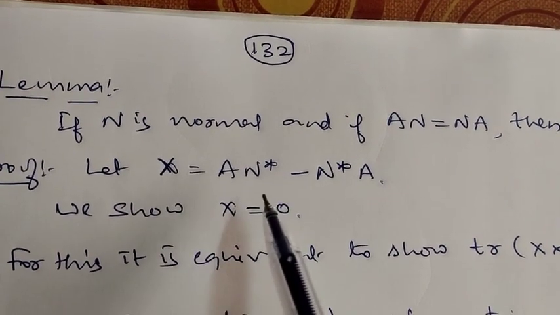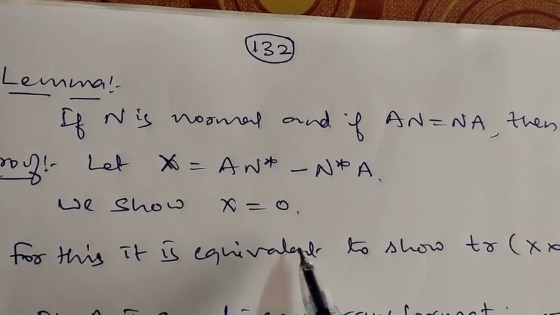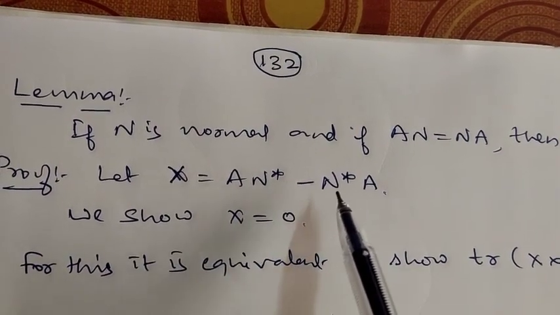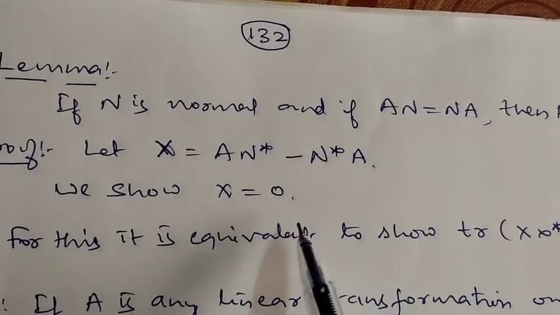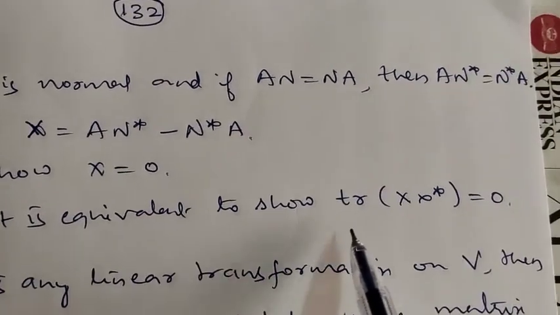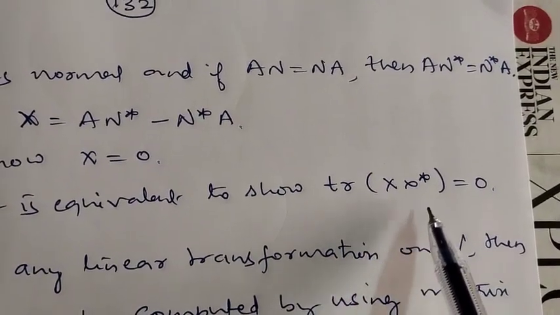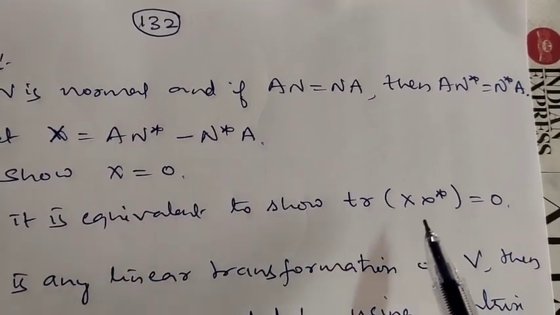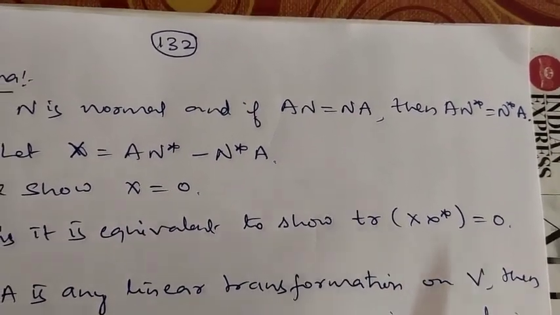Now we show that X itself is 0. We show X is 0, which means A into N star is equal to N star into A. To show X is 0, it is equivalent to showing that trace of X into X star is 0. Why?